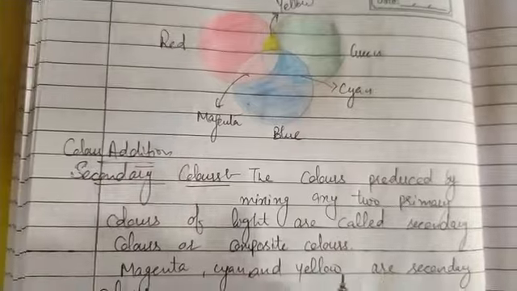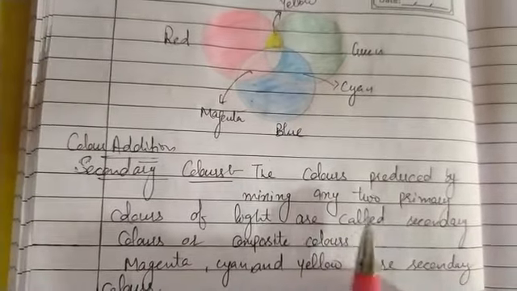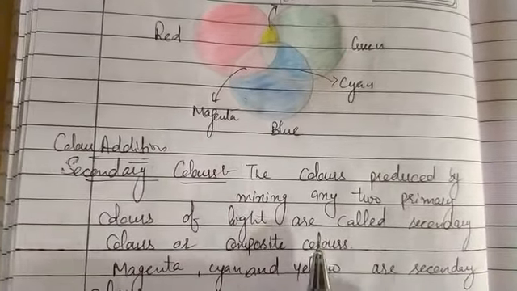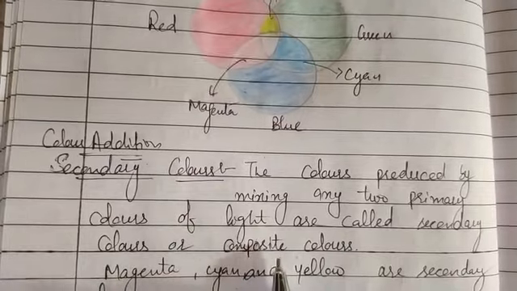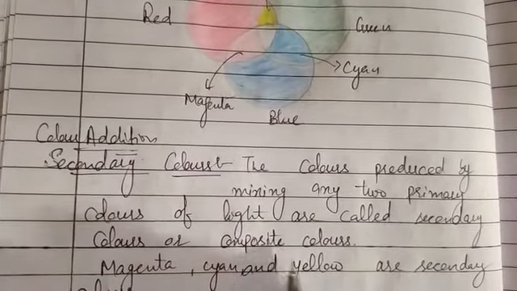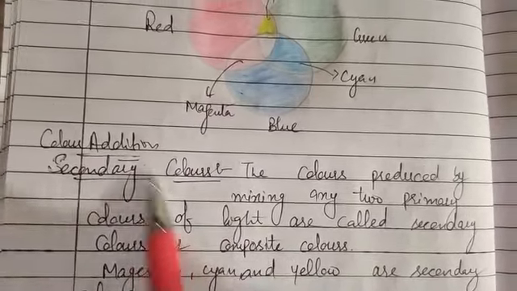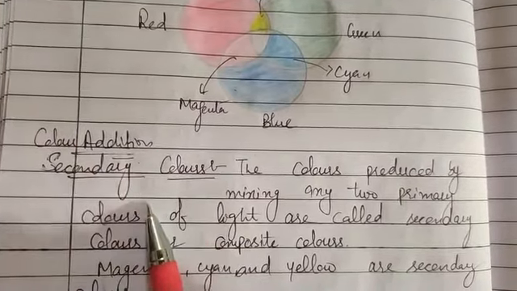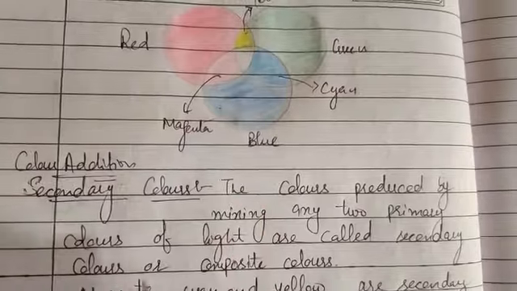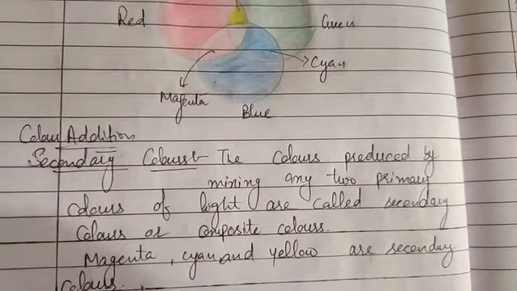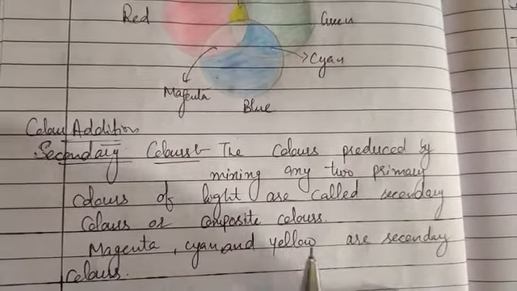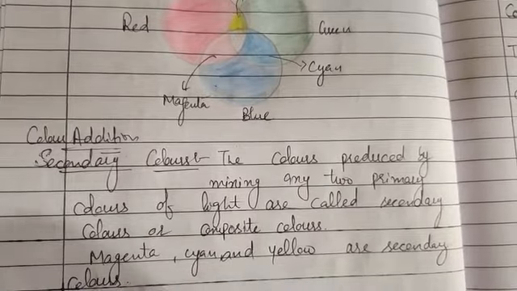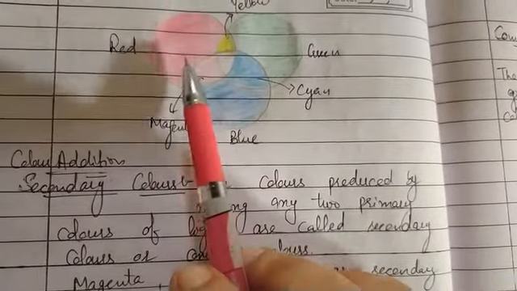When any two of the primary colors are mixed together, they will produce secondary colors, also known as composite colors, and that is known as color addition. Color addition is the process where two primary colors are mixed together to form the secondary colors. So magenta, cyan, and yellow are the secondary colors. How these colors are formed, you can see here.